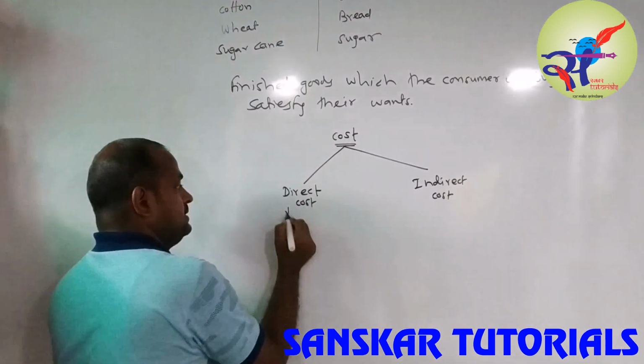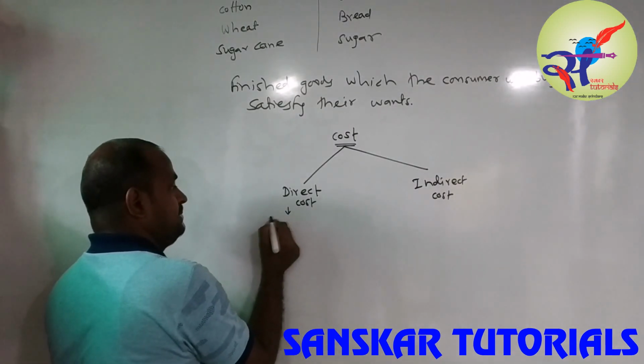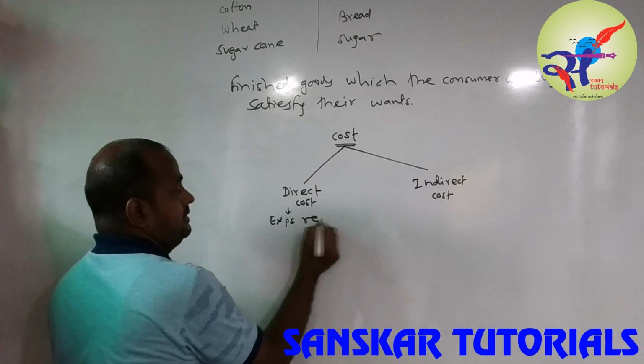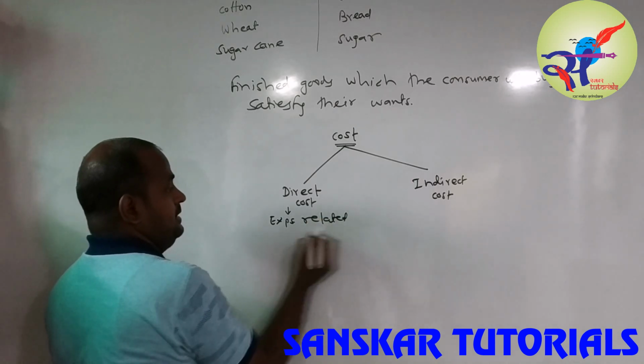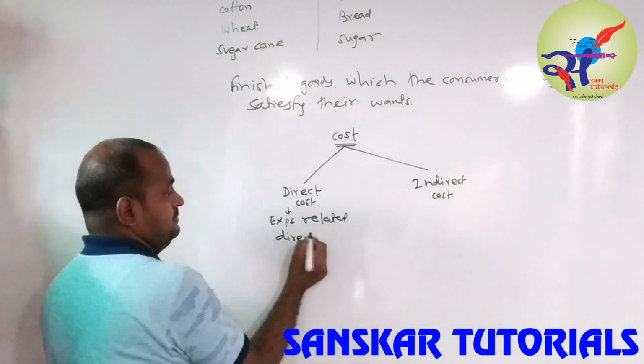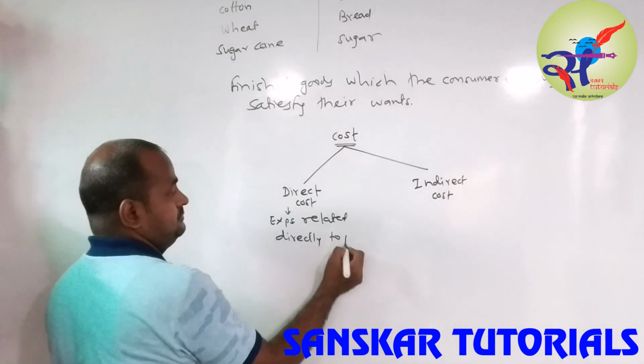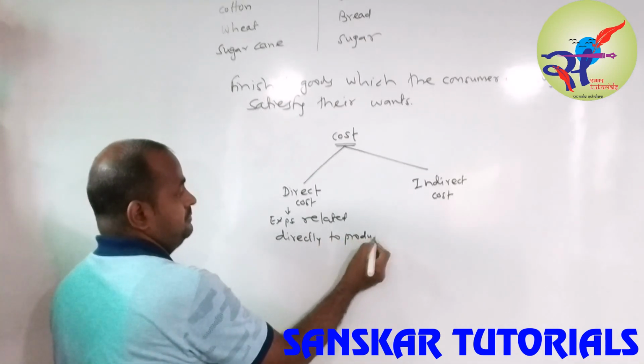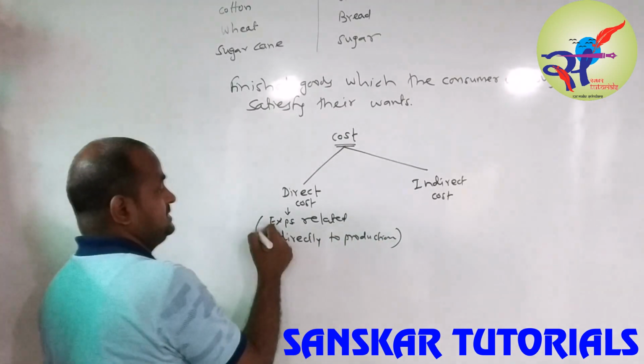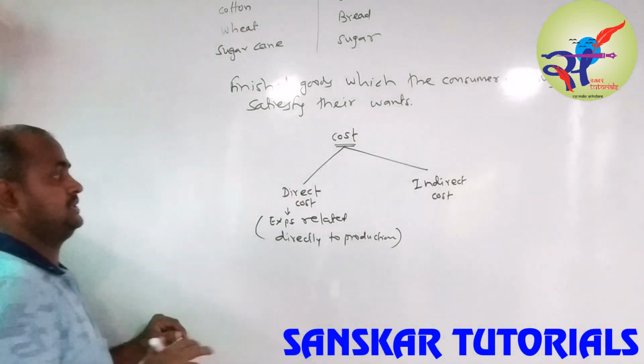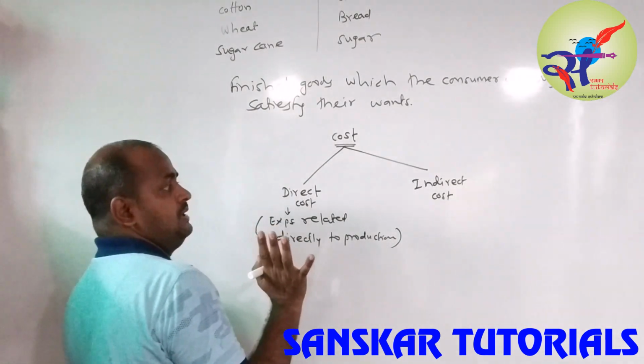Direct cost: expenses related directly to production. Expenses which are related directly to the production are called direct cost.